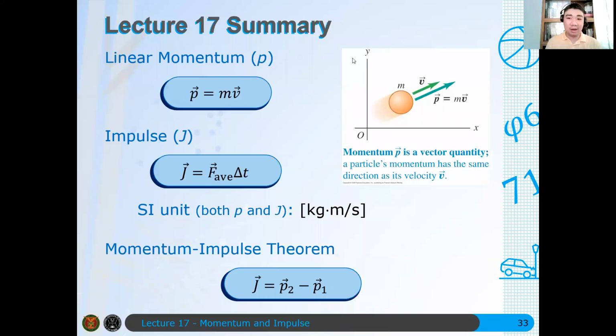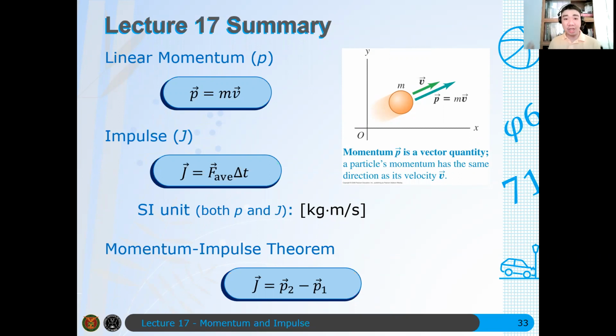Okay, so in summary, these are the topics that we learned in this discussion. So I've defined that the linear momentum p is equal to mv. It was motivated by Newton's second law by first expressing Newton's second law in terms of velocities. And then with the assumption that the mass is constant, you can say that the force is just the time rate of change of the momentum of an object.